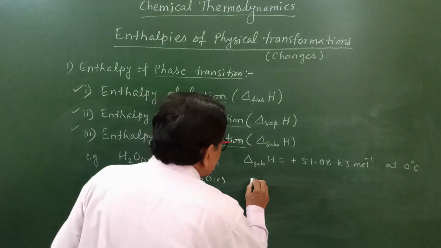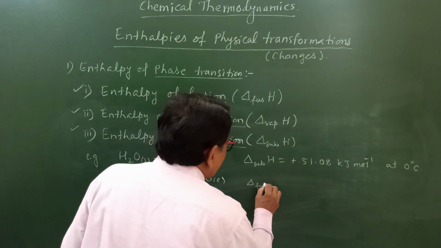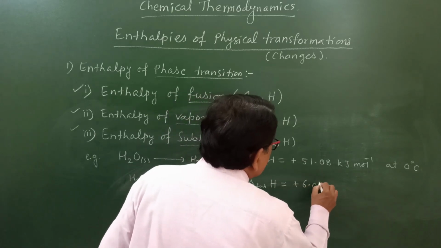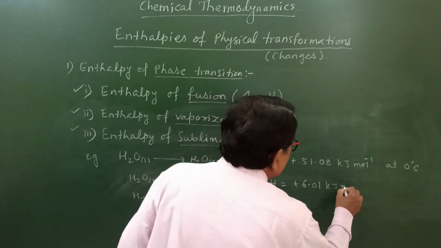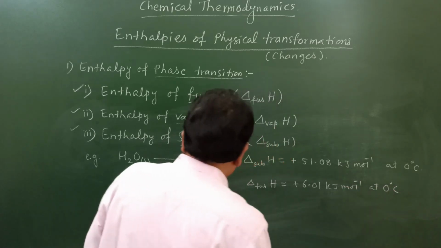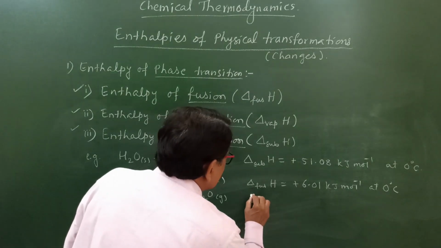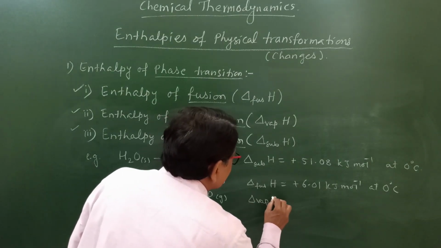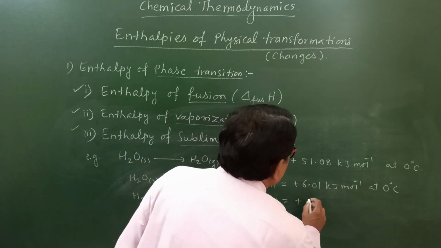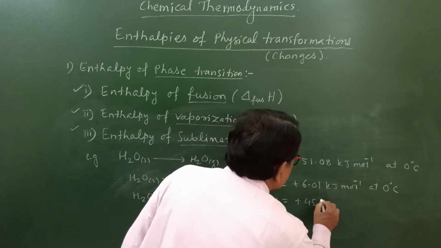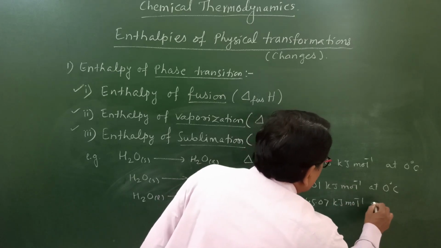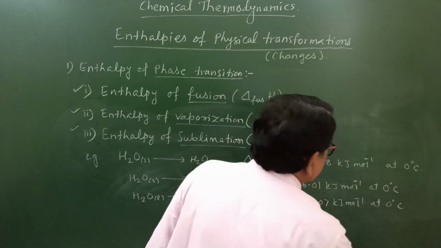Here the delta H value, the enthalpy of fusion, is equal to plus 6.01 kilojoule per mole at 0 degrees Celsius, and the enthalpy of vaporization, delta vap H, is equal to plus 45.07 kilojoule per mole at 0 degrees Celsius.